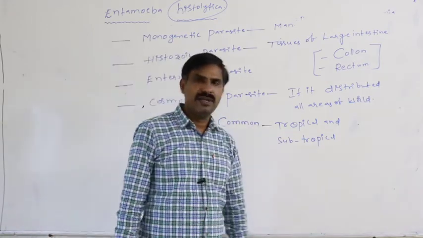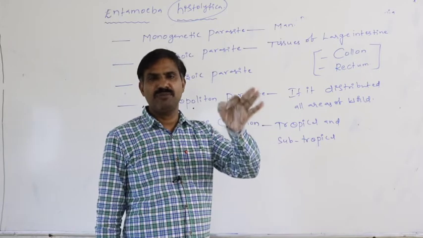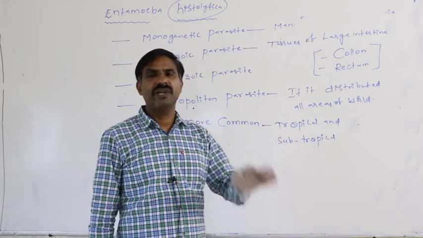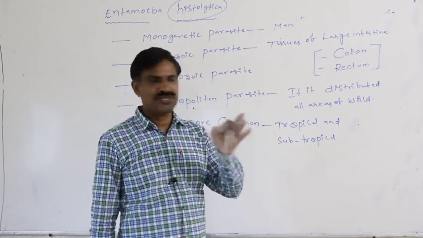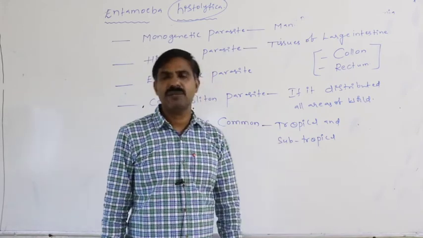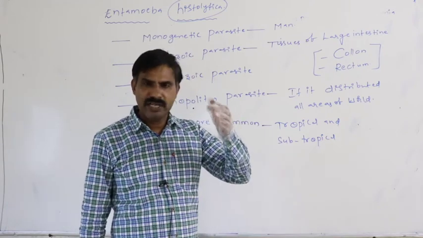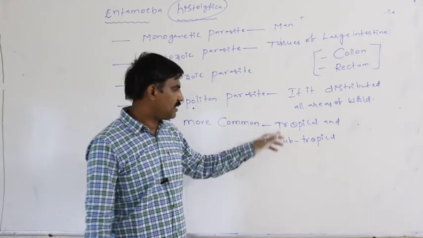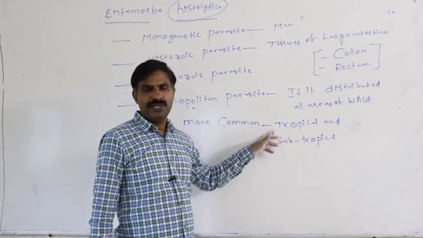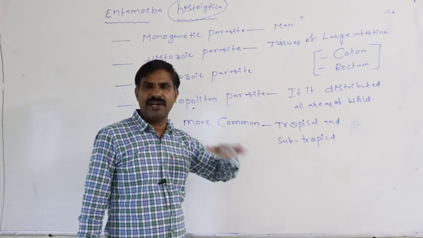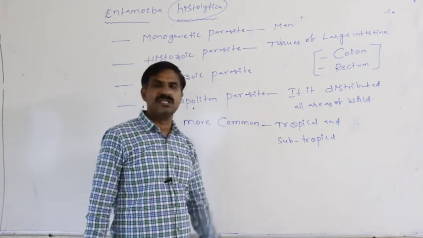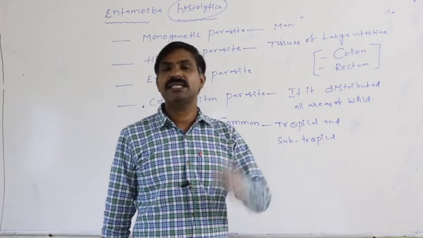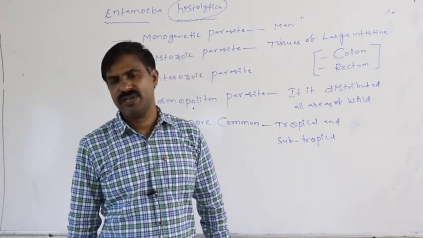Tropical means where the temperature is above average. Subtropical means where the temperature is average. If the temperature is below average, that is said to be temperate.